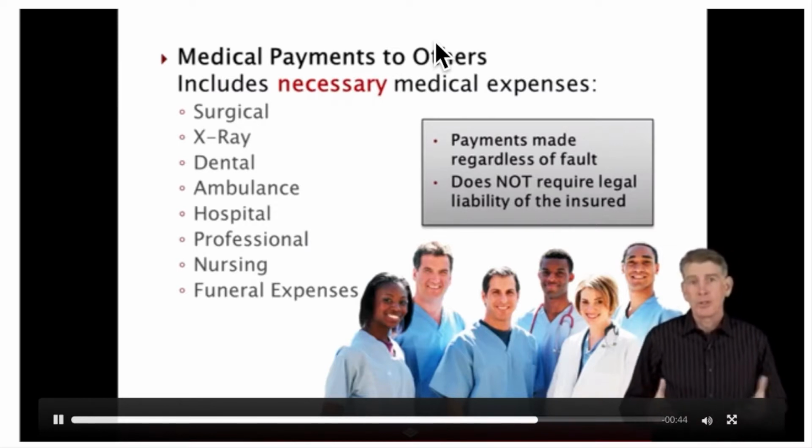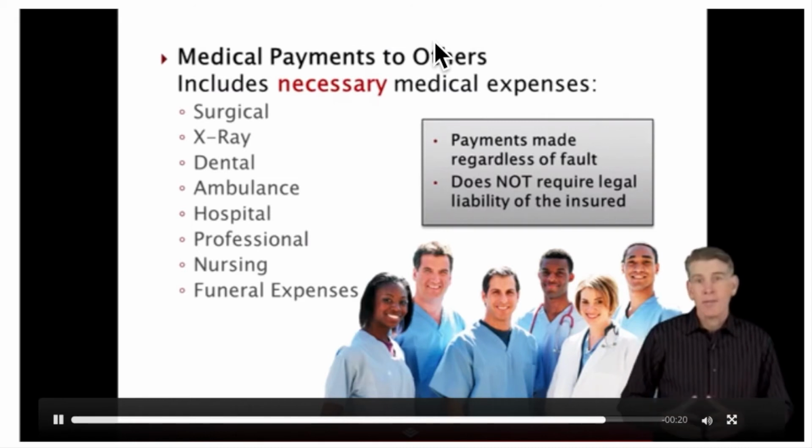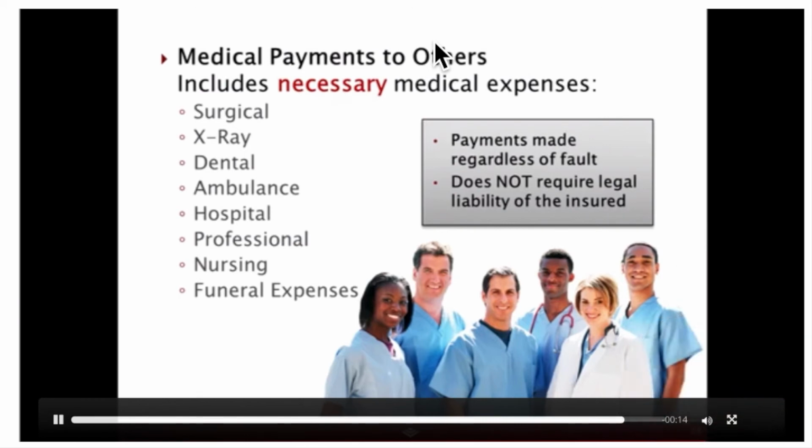For example, assume Margaret has $5,000 of medical payments coverage on her homeowner's policy. If Margaret's neighbor trips on the front steps and breaks her leg, the liability section of the homeowner's policy provides coverage for up to $5,000 of bodily injury, even if Margaret isn't legally responsible for the neighbor's fall. Payment for this $5,000 will likely prevent the neighbor from filing a lawsuit against Margaret.